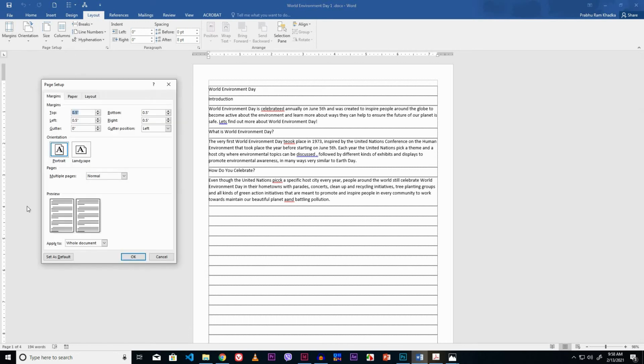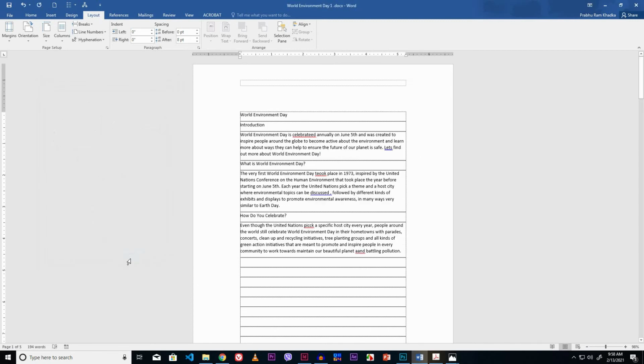Now from this dialog box, set the margin 1.5 for all the four sides, top, bottom, left and right. Select the Orientation Portrait. Orientation Portrait is already selected. I like to leave as it is. Click the OK button.